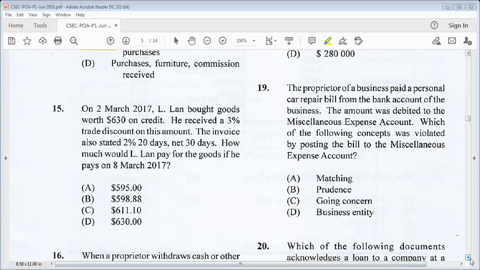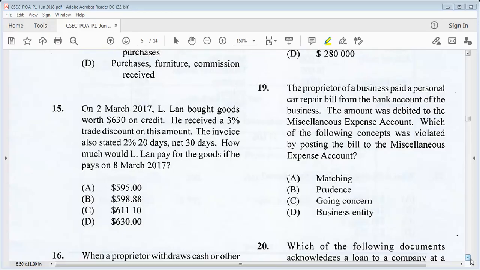On the 2nd of March 2017, Land bought goods worth $630 on credit. He received a 3% trade discount on this amount. The invoice also stated 2%, 20 days, net 30 days. How much would Land pay for the goods if he pays on 8th of March 2017? So we find 3% of $630, we get $18.90.